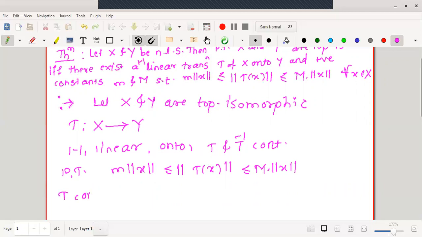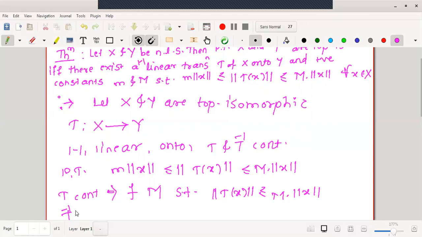If T is continuous and linear as well, then we can say that the mapping T is bounded. If it is bounded, there exists a positive constant capital M such that norm of T of x is less than or equal to capital M into norm of x, right?